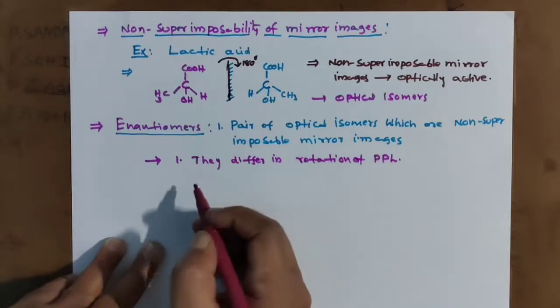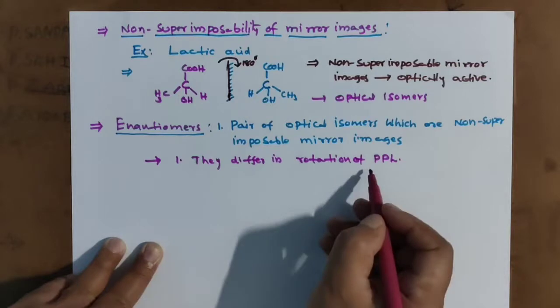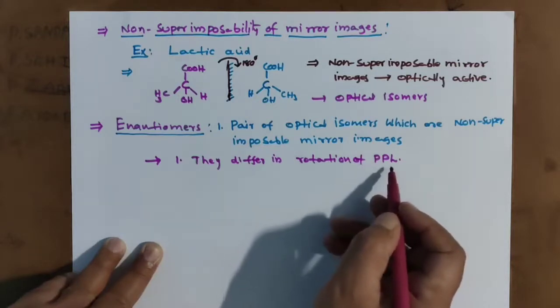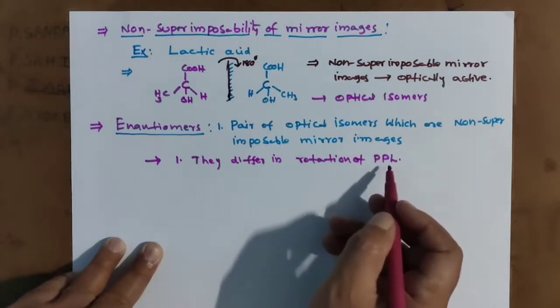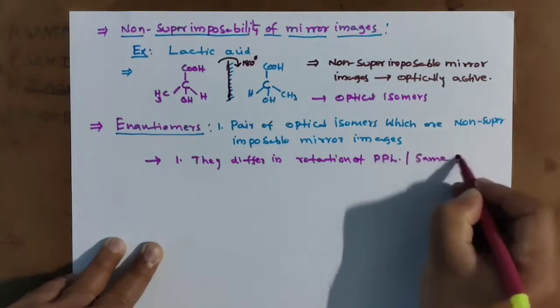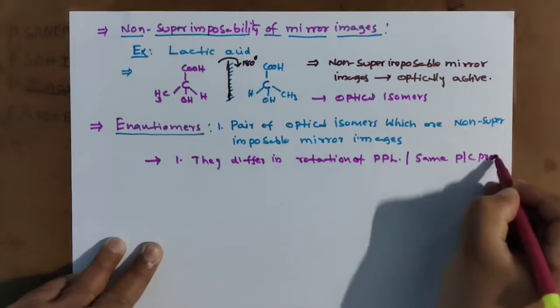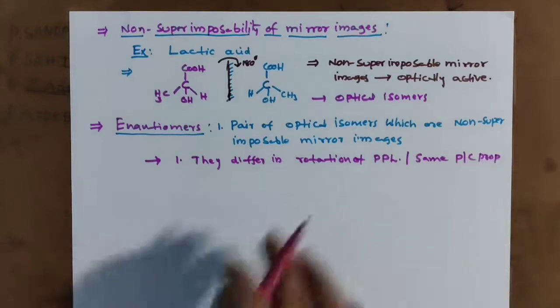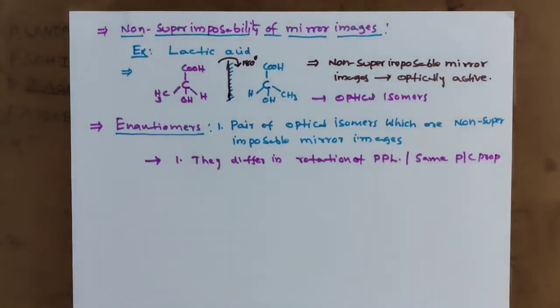Clear? So they rotate the plane polarized light in different directions, and they have almost the same physical and chemical properties. What rotation means here, I will explain: how compounds rotate plane polarized light differently.